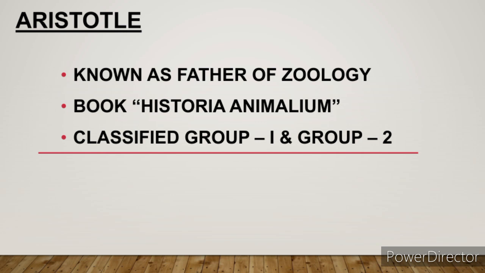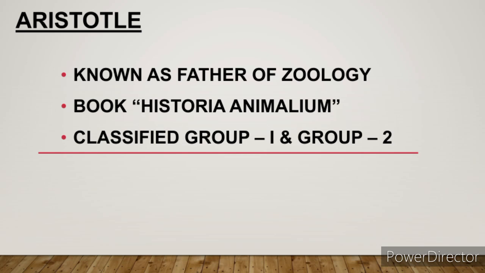He classified all animals in his book Historia Animalium into two groups, group 1 and group 2. Group 1 included vertebrates having red color blood. He named group 1 as Enaima. Group 1 is further divided into class 1 and class 2.